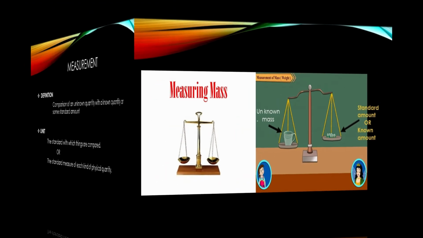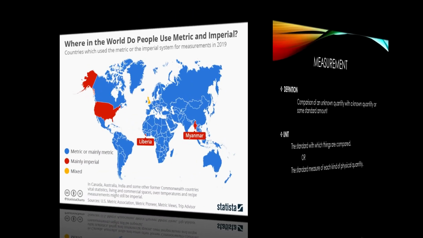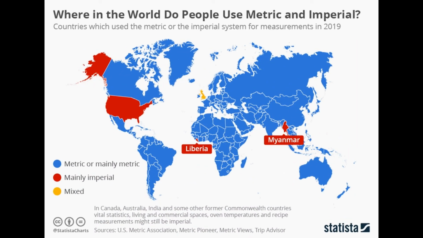Now come to the unit. If we define the unit, the definition is the standard with which things are compared, or the standard measure of each kind of physical quantity. Different countries use different units for measuring length and mass.